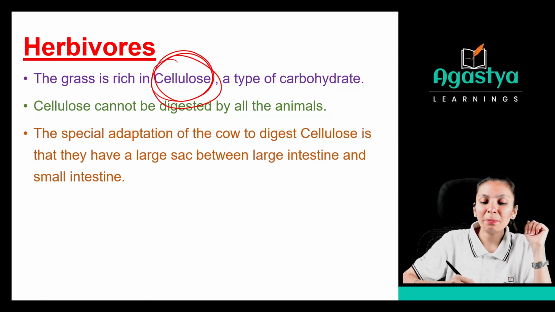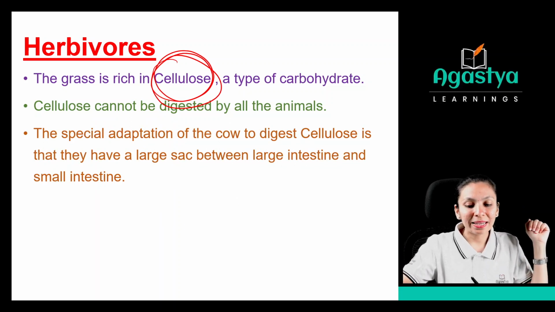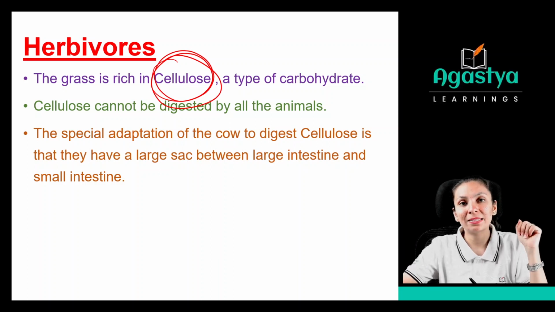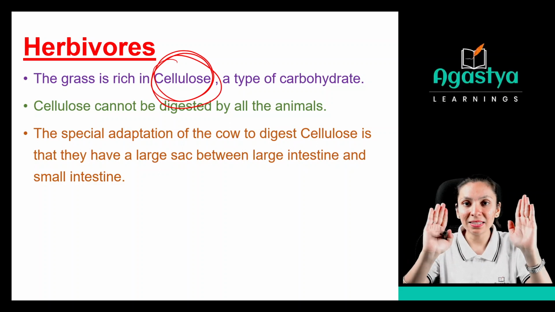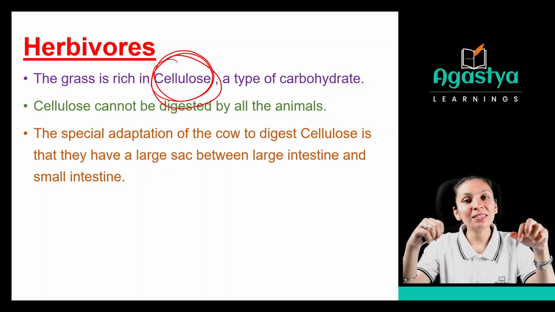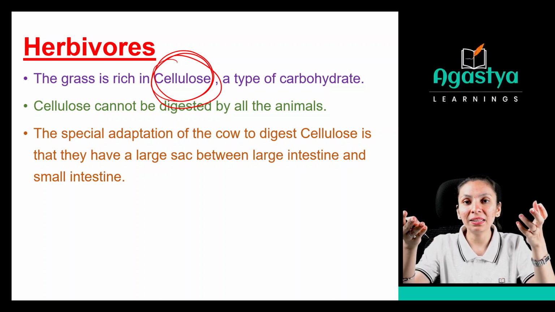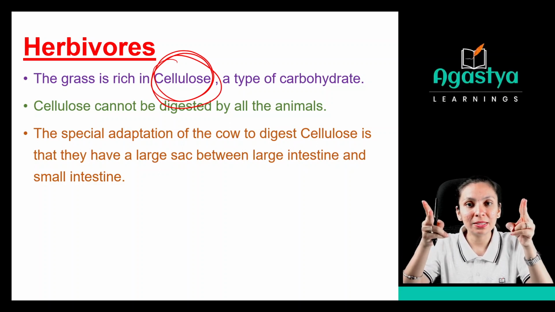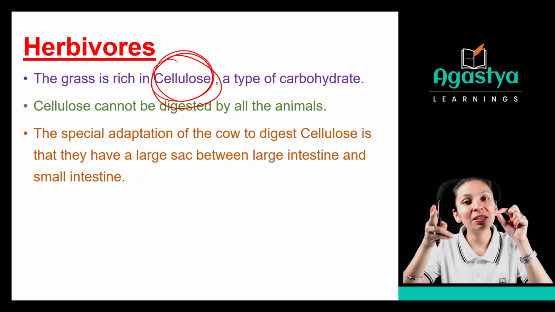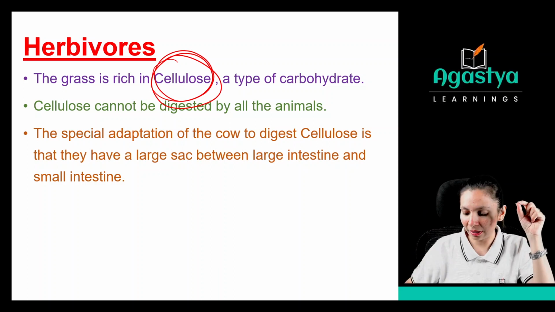So the special adaptation of the cow to digest cellulose is that they have a large sac between the large intestine and small intestine. Just like us, cows also have a large intestine and small intestine. So between these two intestines, cows have one small sac-like structure, right?